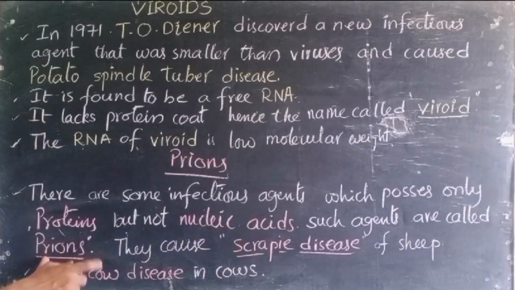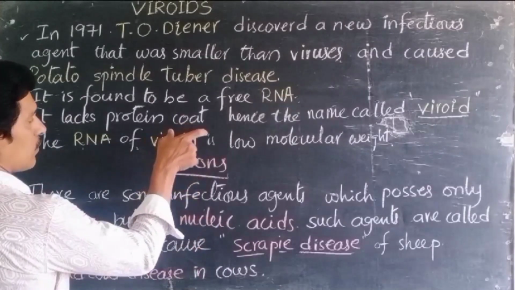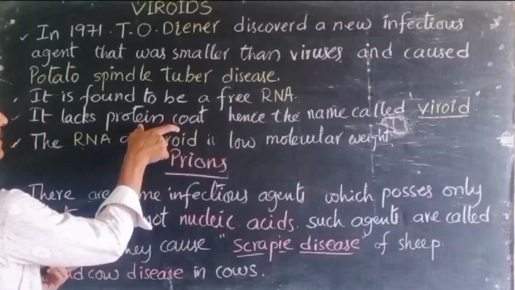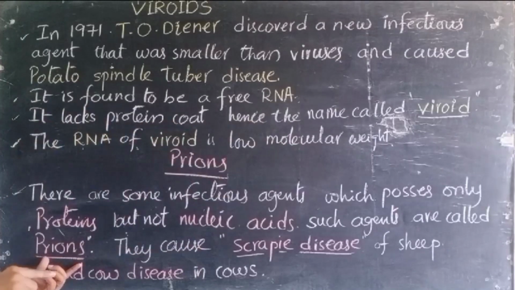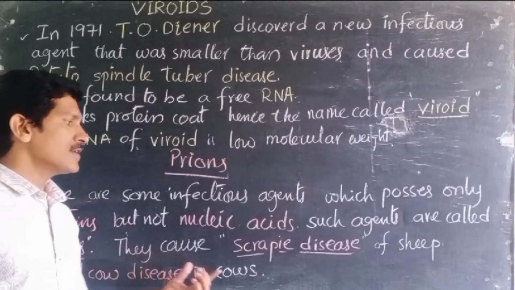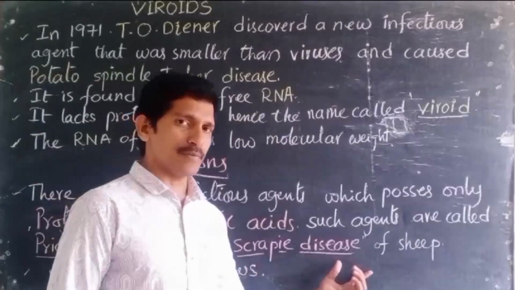The organisms which have only nucleic acid but no protein coat are viroids. The viruses have both nucleic acid and protein. We can see the differences, right? And prions cause scrapie disease in sheep, right?